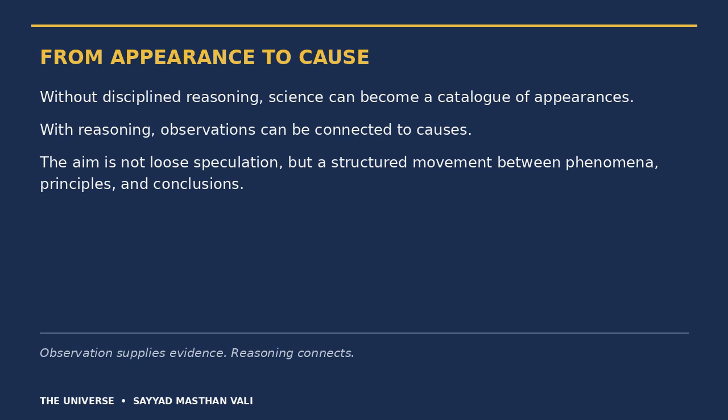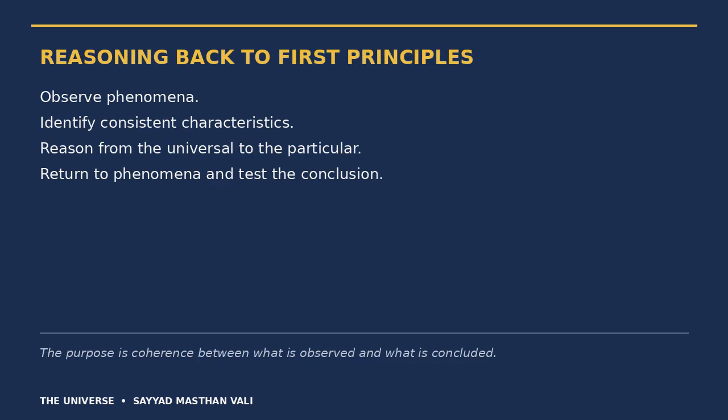The aim is not loose speculation, but a structured movement between phenomena, principles, and conclusions. The method is deliberately repetitive. Observe phenomena, identify consistent characteristics, reason from the universal to the particular, and return to phenomena to test the conclusion. The purpose is coherence between what is observed and what is concluded.